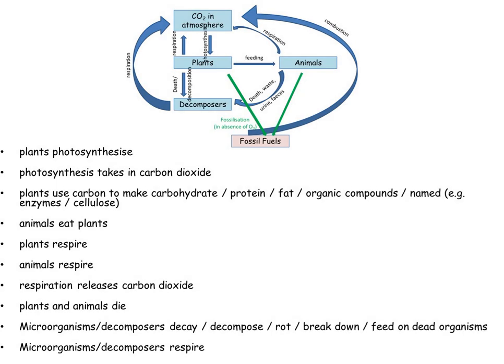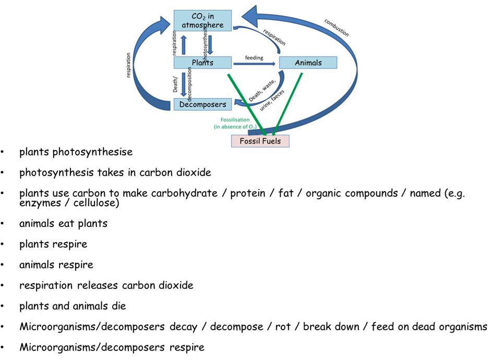So here's a sort of answer that you could give if you got asked a 6-mark question about the carbon cycle. You can start anywhere in the cycle, but I've started with the fact that plants photosynthesize. Plants photosynthesize and they take in carbon dioxide. Plants use the carbon to make carbohydrates or proteins or cellulose, etc. Animals eat plants.